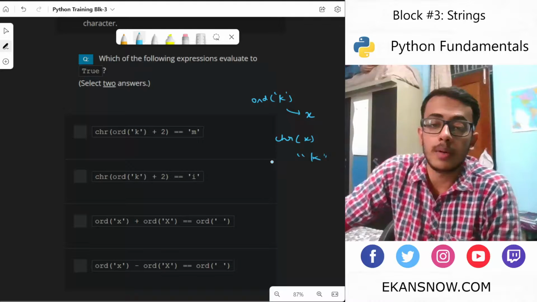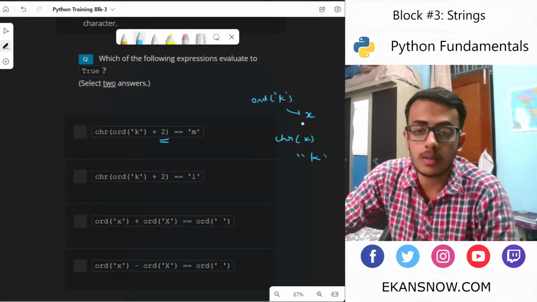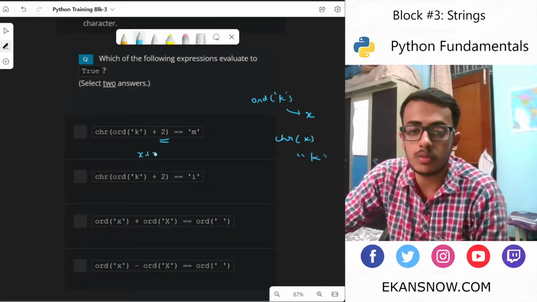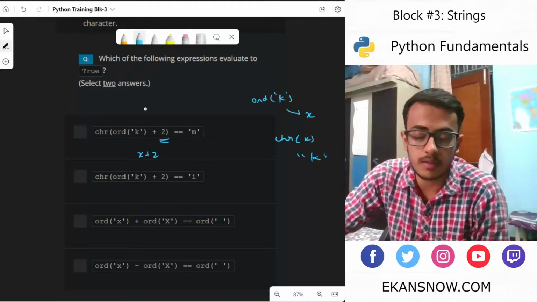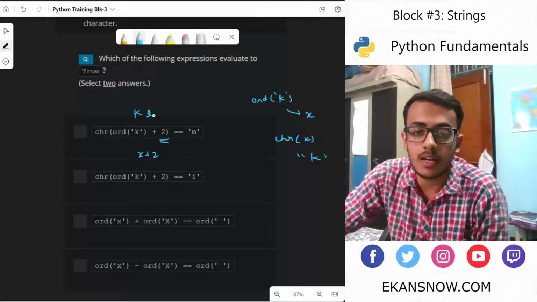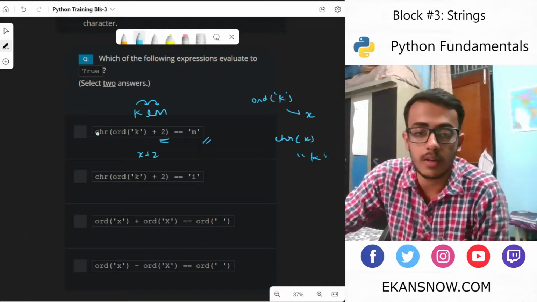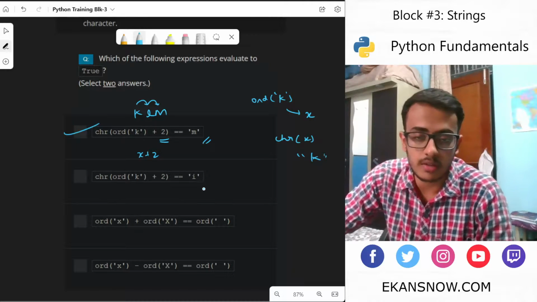What we are doing is adding plus 2 in between. So ord of k, x plus 2, means it would be shifted by two characters. If you know the alphabet, it goes I, J, K, L, M. So plus 2 would be one and then two. That is why when we convert it back to a character, it would give M and not I or any other letter for that matter.